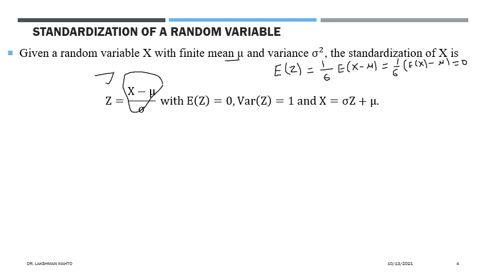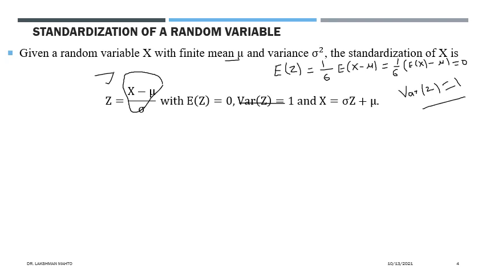Now similarly we can calculate the variance of z. We apply the same variance formula for z, and if you calculate it, you will get the variance of z equal to 1. So easily you can calculate all these. For x you need to know mu and sigma square, but if you define a new standard random variable from x, then it has known mean, which is 0, and variance 1. You know both of these things. It is very simple.